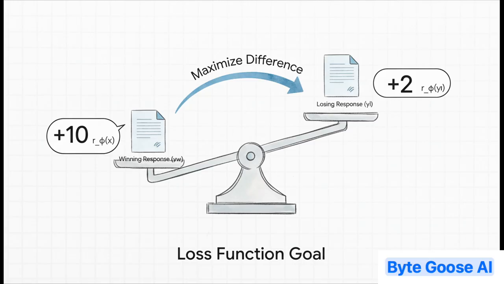So anytime the model gets it wrong and accidentally gives the loser a higher score, the loss function basically gives it a penalty and nudges it to fix its internal logic. You do this thousands and thousands of times, and the model starts to build a really solid intuition for what humans prefer.